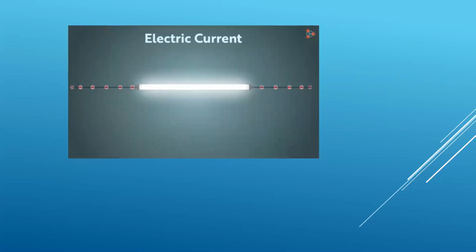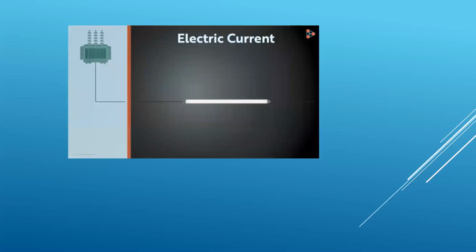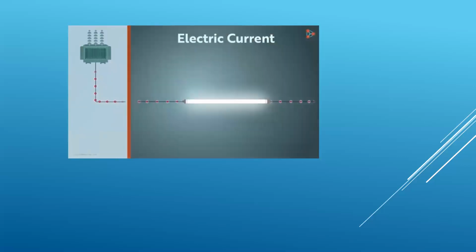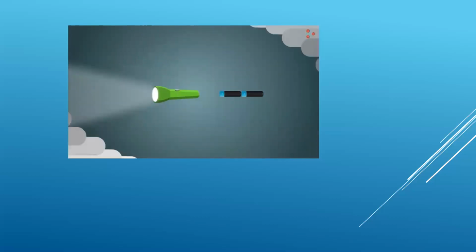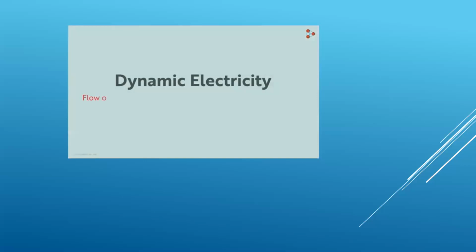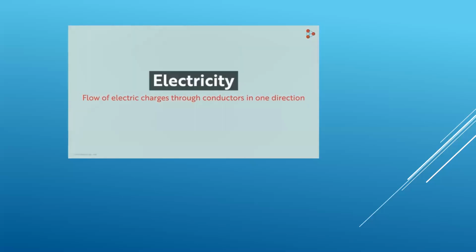The charges move in one direction in the wires because of the energy supplied to them by the transformers. So the transformer supplies energy, the charges move in a wire, which in turn makes our appliances work. A flashlight also works the same way, but here the energy is supplied by the two electric batteries. So to sum it all up, dynamic electricity is flow of electric charges through conductors like, say, a copper wire. Generally, when we talk about electricity or electric current, we mean dynamic electricity. Hence, we simply say that electricity is nothing but the flow of electric charges through a conductor.